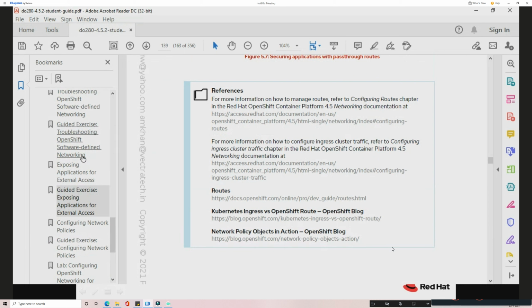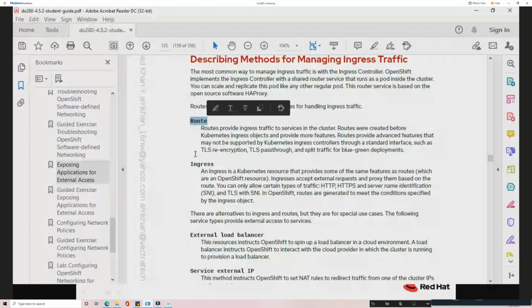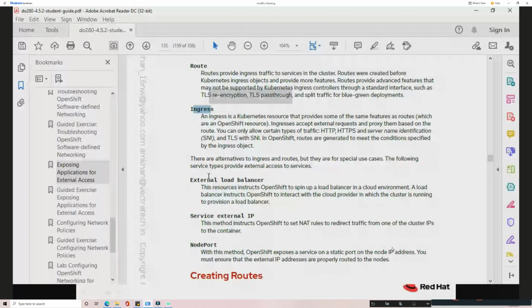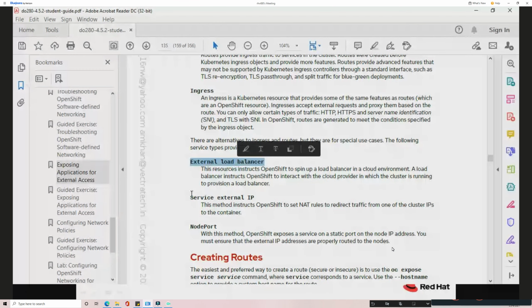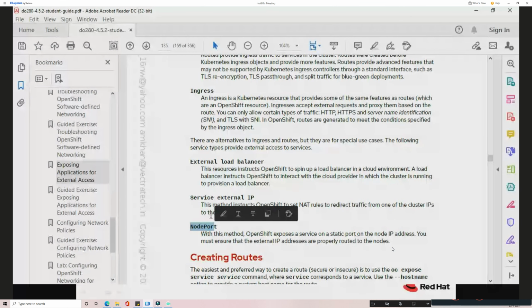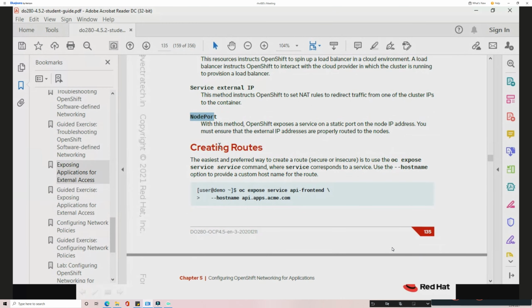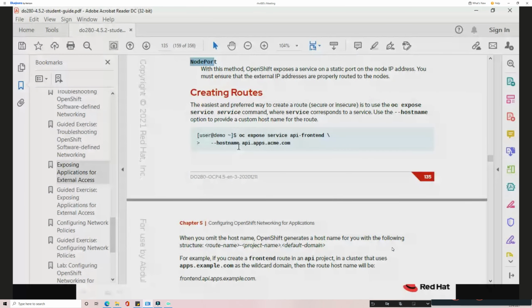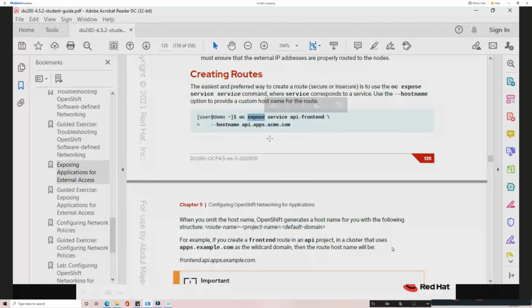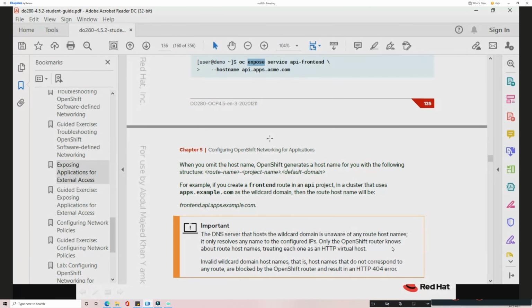So here, the methods for managing the traffic: we can have two methods at the route level, route and ingress, and at the service level we have load balancer, external IP, node port, and external name, additional methods at the service level. And for creating an insecure route, we normally use the expose command. So this will just create an insecure route. We don't have to use any certificates or that kind of stuff. But when you want to expose the application securely, we will create that route.